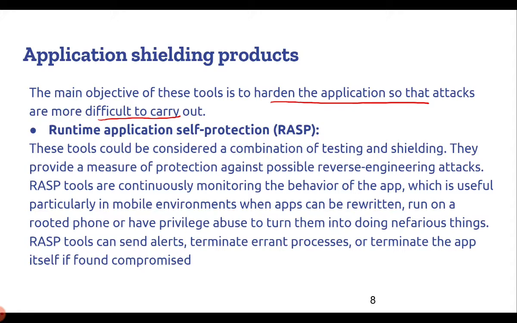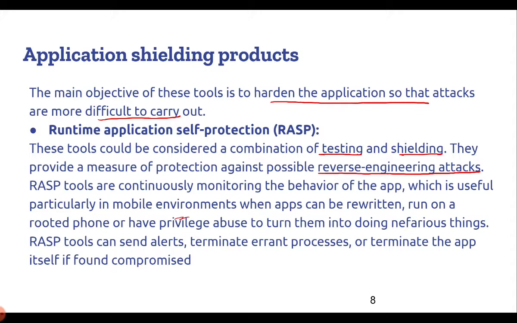So runtime application self-protection or RASP are the tools which could be considered as a combination of testing and shielding. They provide a measure of protection against possible reverse engineering attacks and are continuously monitoring the behavior of the app, which is useful particularly in mobile environments when apps can be rewritten, run on a rooted phone, or have the privilege abused to turn them into doing nefarious things. RASP tools can send alerts, terminate errant processes, or terminate the app itself if found compromised.